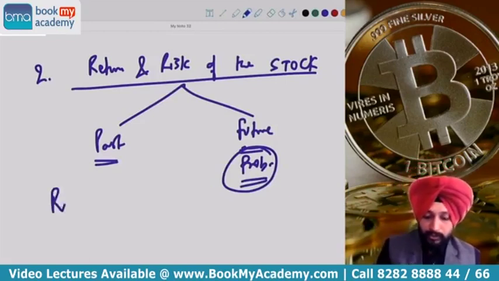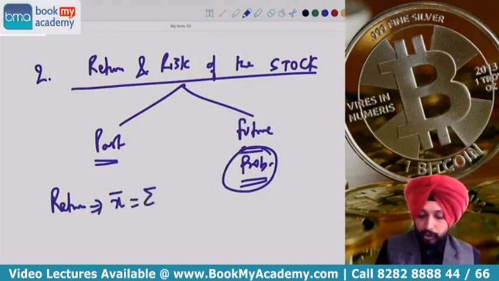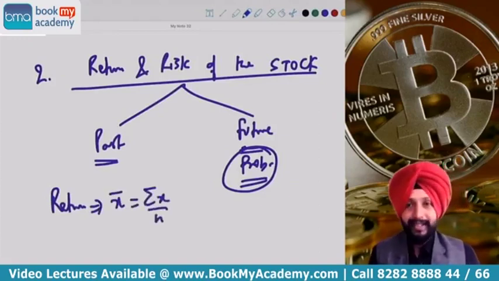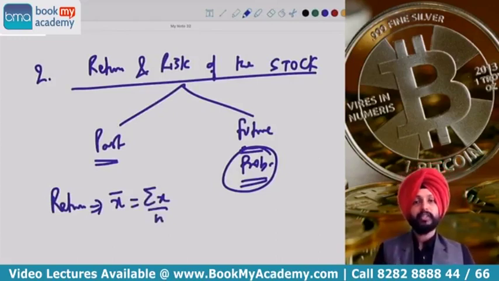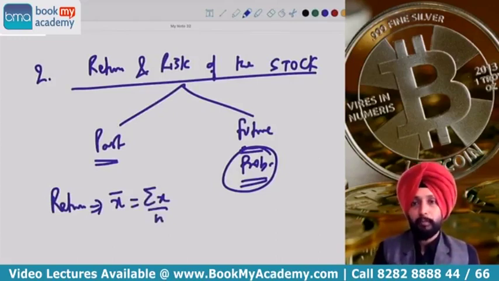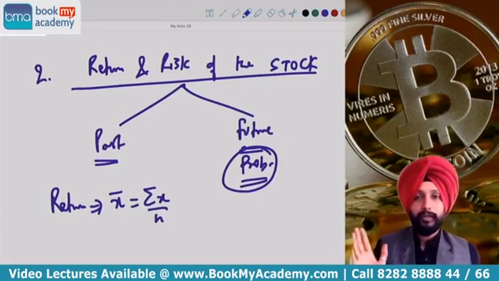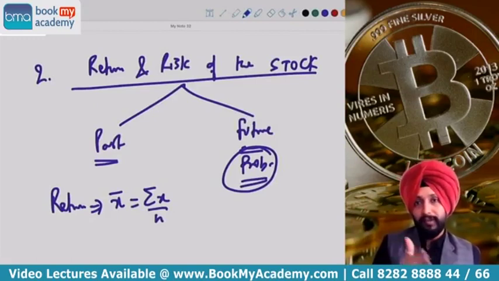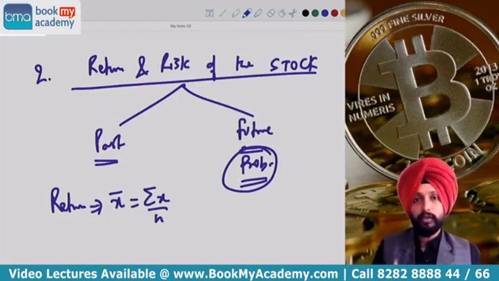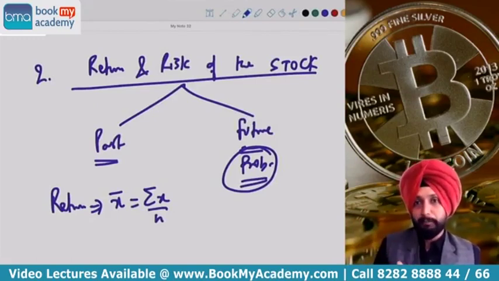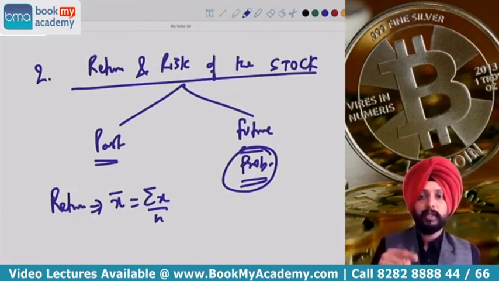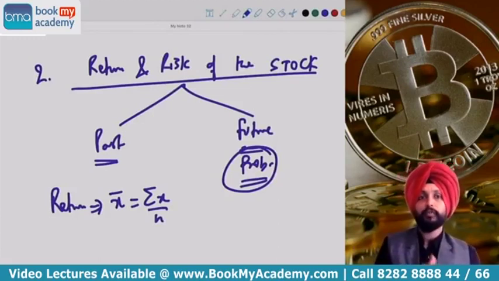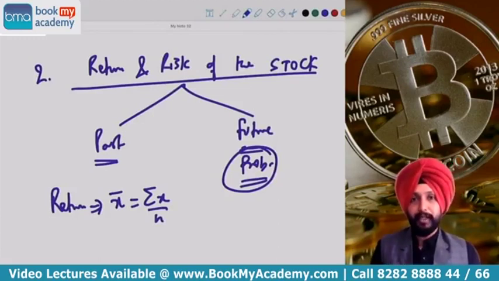In case of past data, return computation is very simple. X bar is equal to summation of X divided by N. You simply find out the simple average of all the past years. How much did you get return in last 5 years from a stock? 10, 11, 12, 13, 14. These are the 5 years return. What is the average expected return, that is X bar, from the stock? It is 10 plus 11 plus 12 plus 13 plus 14 divided by 5. That's it. Simple average we have to do.